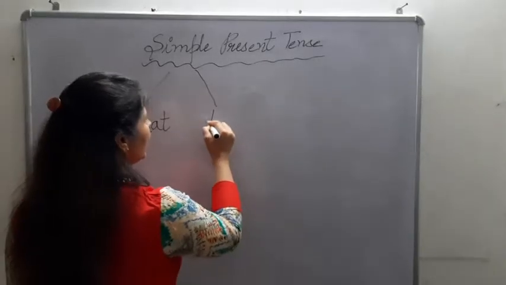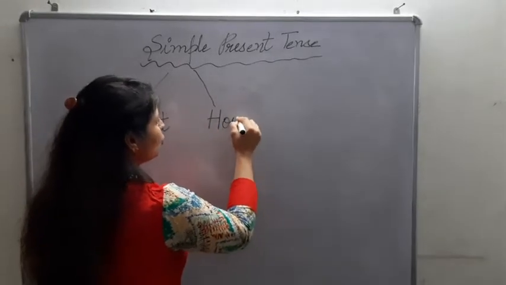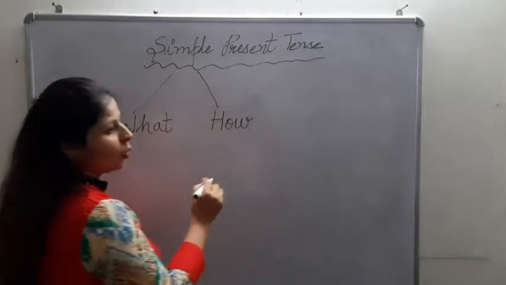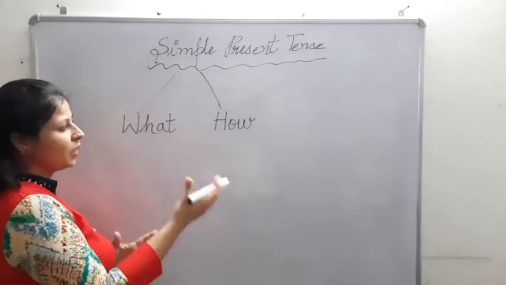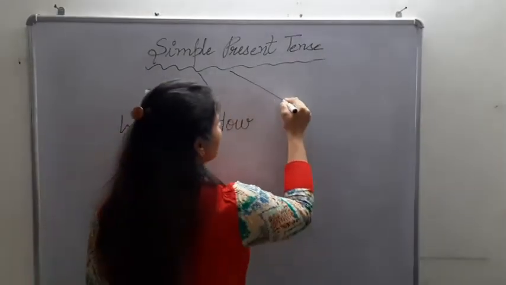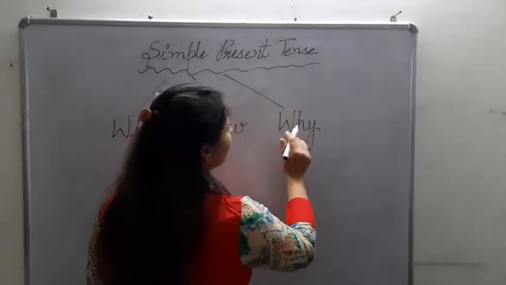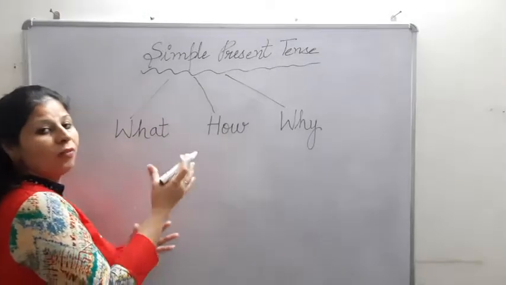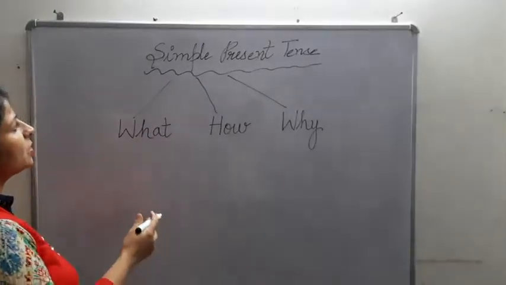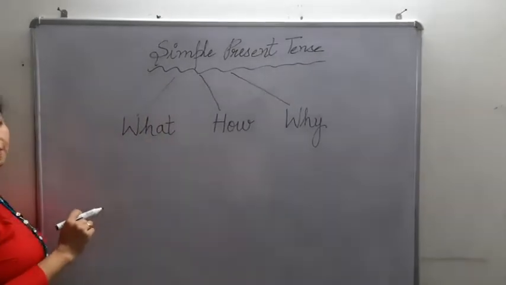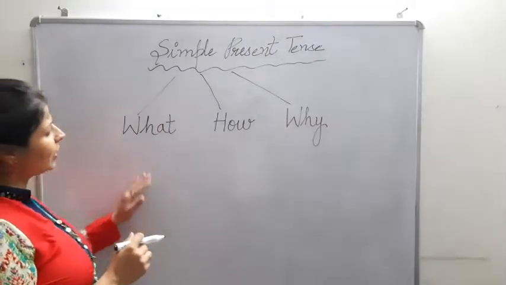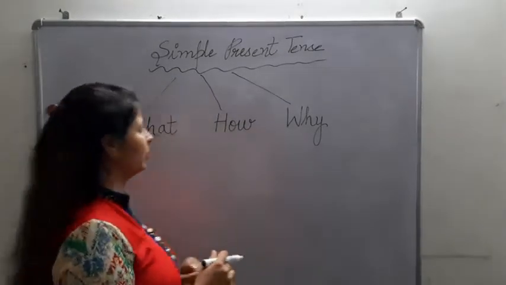Second thing which we should be clear about is how do you use this tense? What are the changes that we have to keep in mind? And then comes why do you use this tense? Why or where? In what situations do we use the simple present tense? Now let us understand one by one.